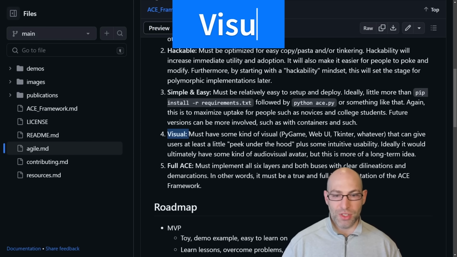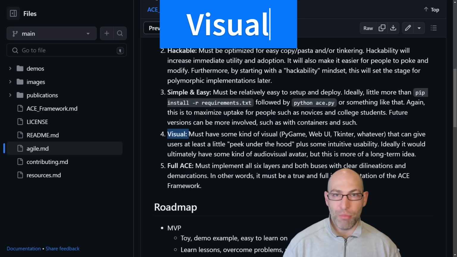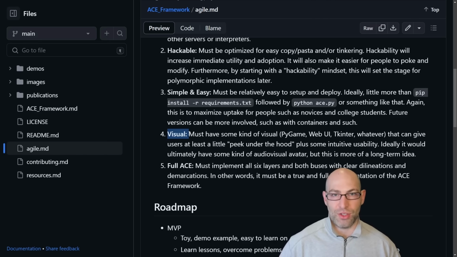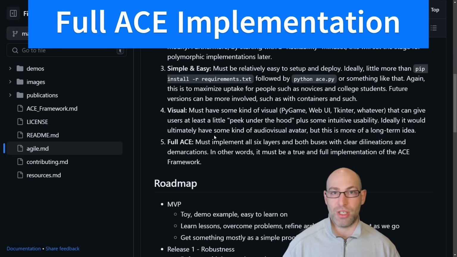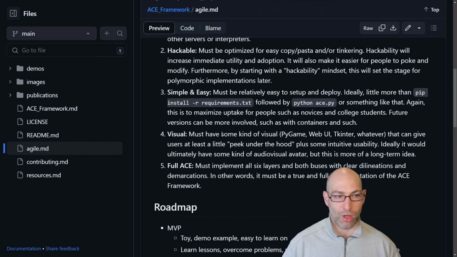Acceptance criteria number 4 is that there has to be some kind of visual component, meaning that you can see it working or interact with it in a visual way, rather than just seeing code scrolling across the screen. And then finally, the 5th acceptance criteria is that it must be a full implementation of all 6 layers and both buses of the ACE framework.